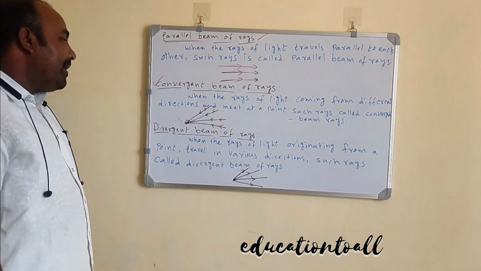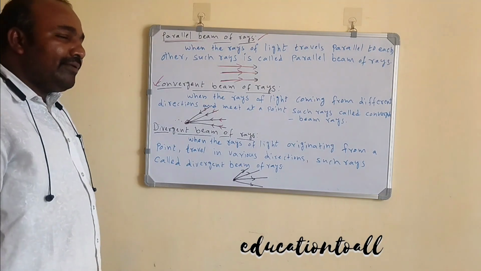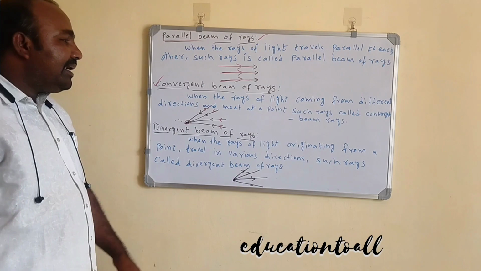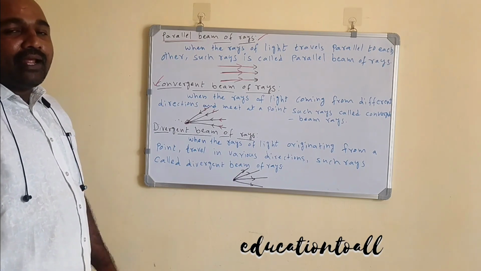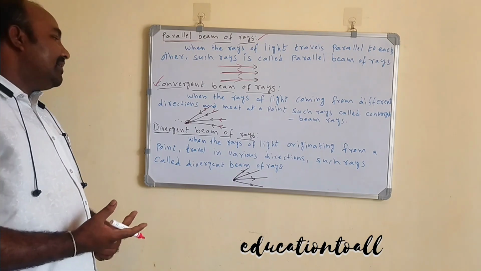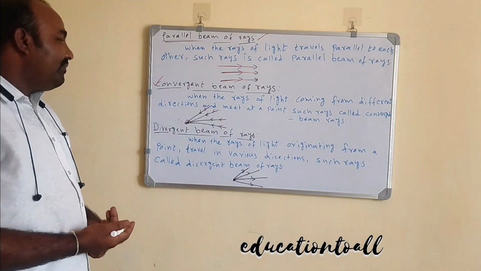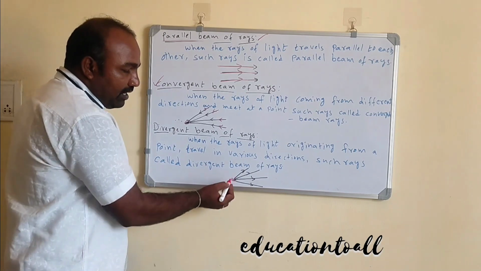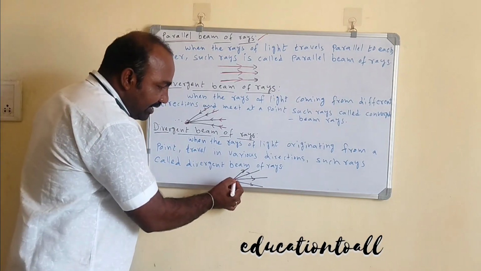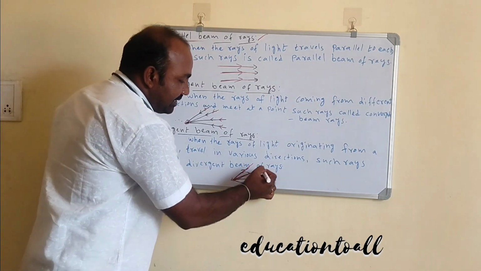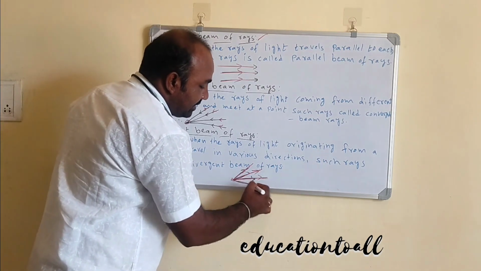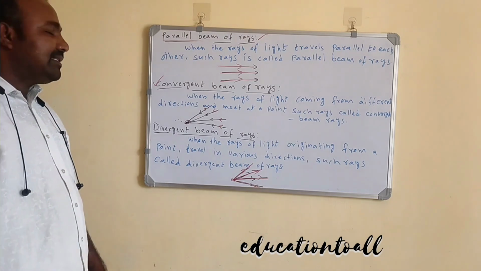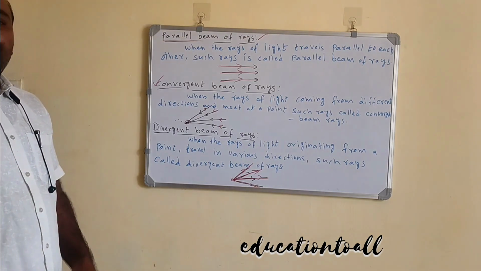Next, another one, divergent beam of rays. Divergent beam of rays means the light rays which originate from a point and travel in various directions. You can observe here, this is one point. Originating from this point, the rays travel in different directions. This type of collection of rays is called the divergent beam of rays.